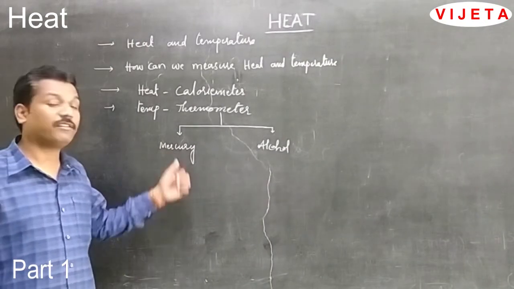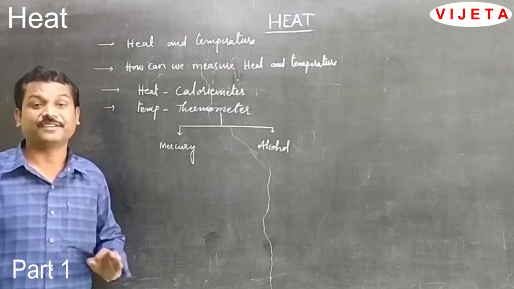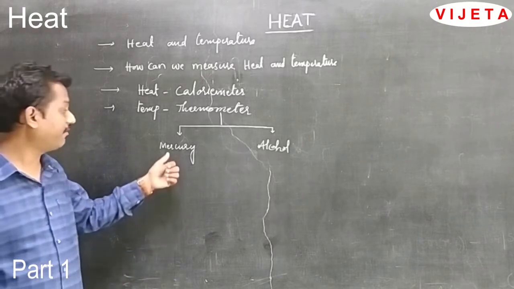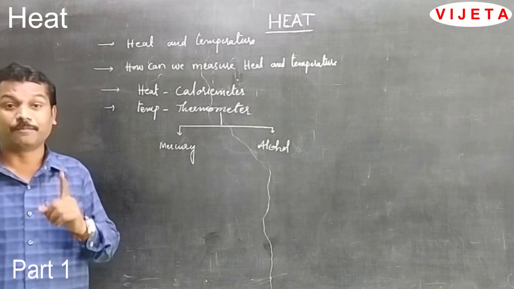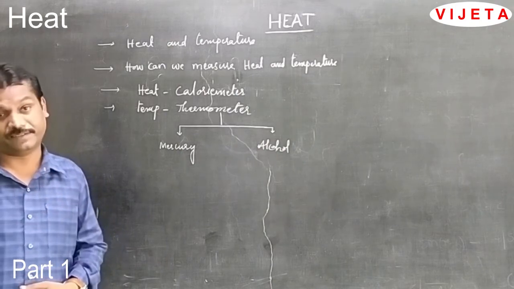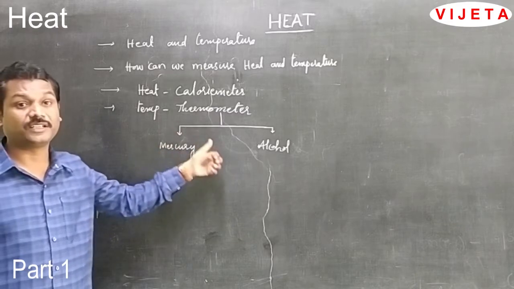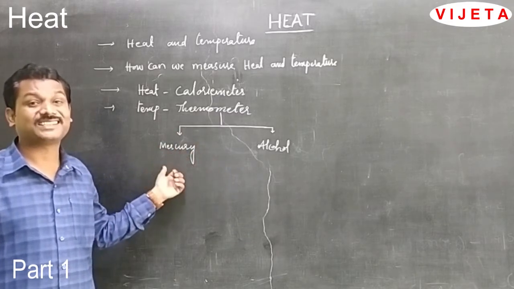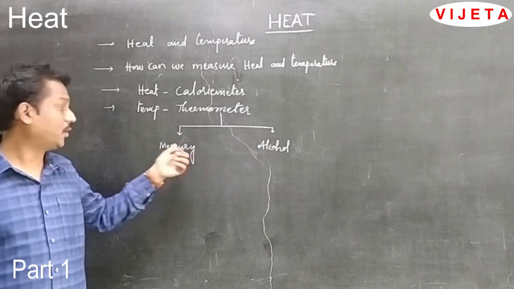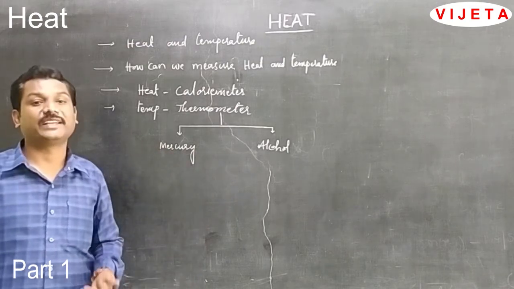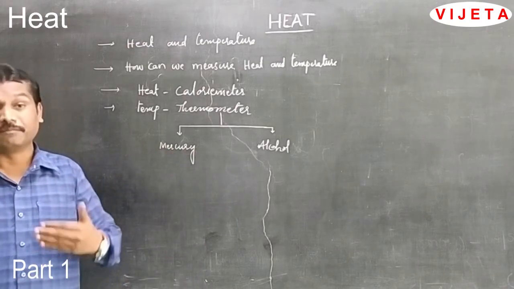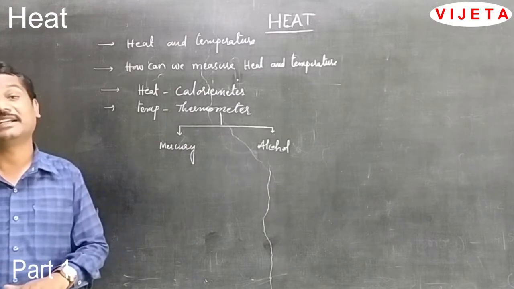The boiling point of mercury is 357 degrees. By using mercury, we can measure up to 357 degrees. But the melting point, that means mercury gets converted into solid at minus 38 degrees centigrade. So by using mercury, we cannot measure temperatures below minus 38 degrees centigrade.